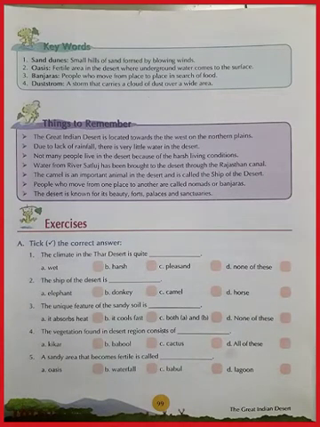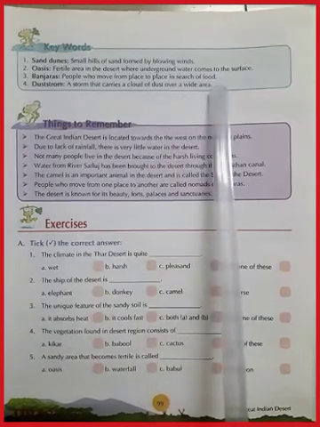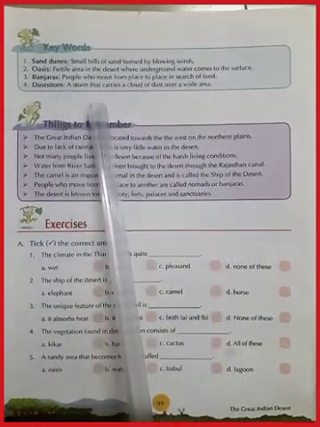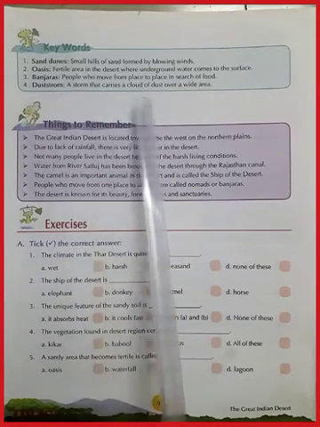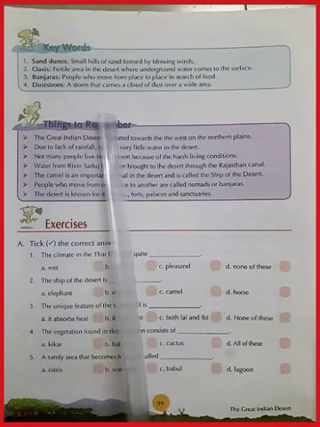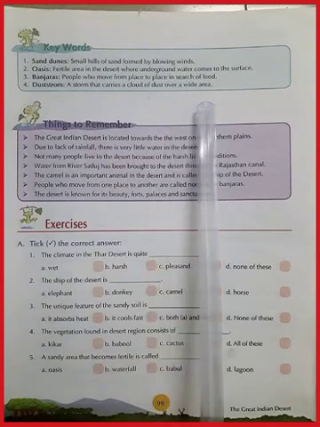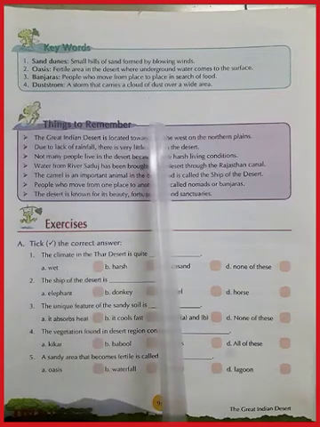What are the main points that you need to learn that can be asked, like define following, what is this in a question form. Sand dunes, small hills of sand formed by blowing winds. Oasis, fertile area in the desert where underground water comes to the surface. Banjaras, people who move from place to place in search of food. Dust storm, a storm that carries a cloud of dust over a wide area. Learn this, what are sand dunes, what are oases, who are called Banjaras, and what is dust storm.